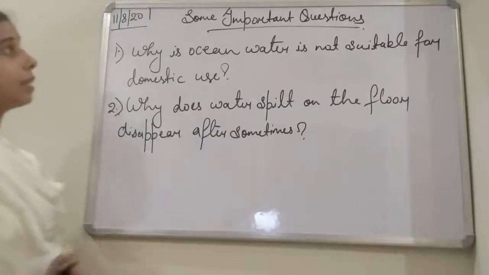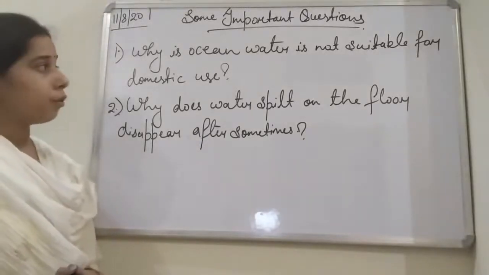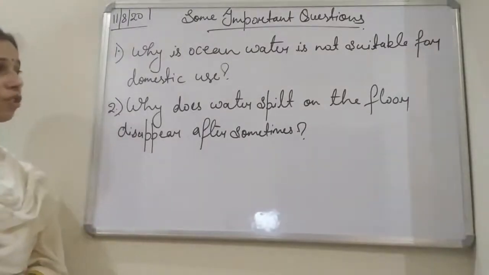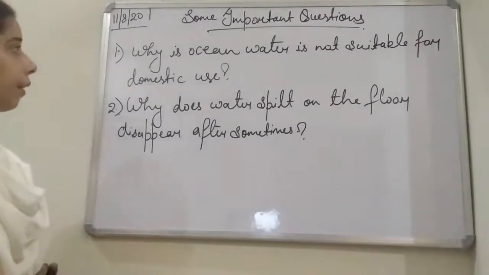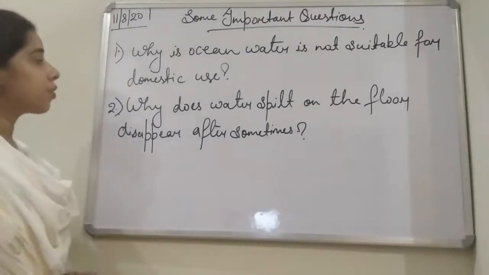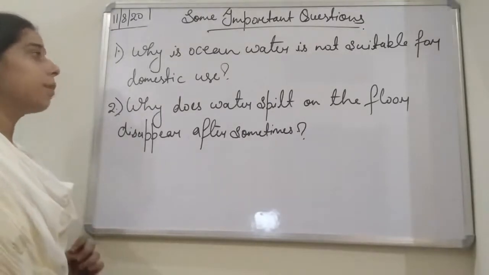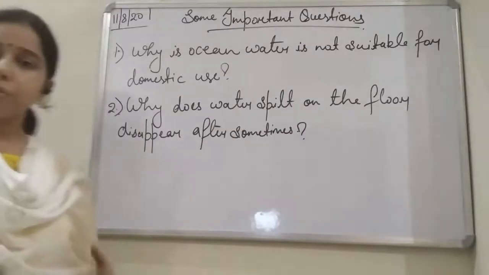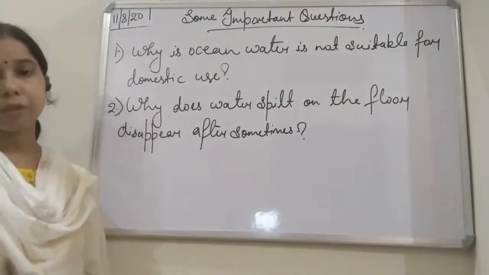Now, student, we will see some of the important questions from this chapter, that is water. There are some extra important questions related to this chapter. The first question is why ocean water is not suitable for domestic use. You know that we use water for domestic purposes, for drinking, for bathing, for cleaning.